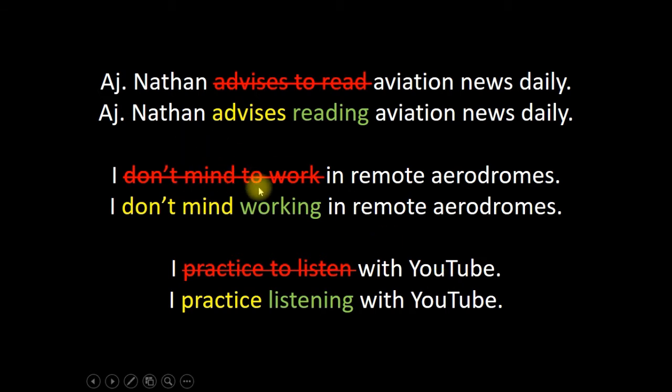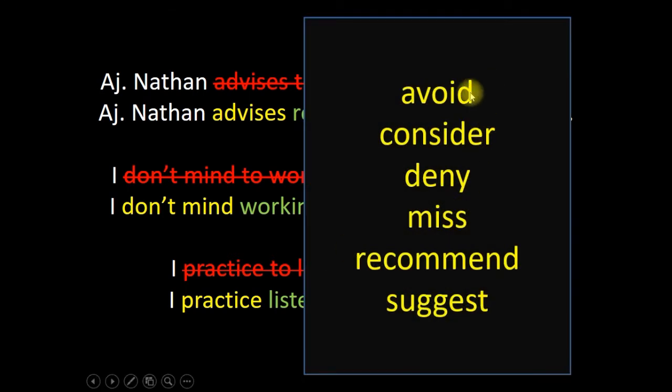So don't mind doing something, not don't mind to do something. Practice doing something, not practice to do something. Other similar verbs include avoid doing something, consider doing something, deny doing something, miss doing something, recommend doing something, or suggest doing something.